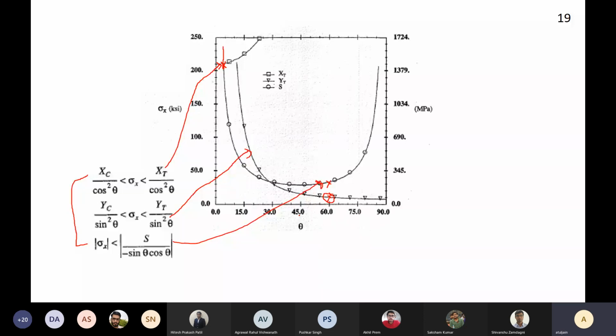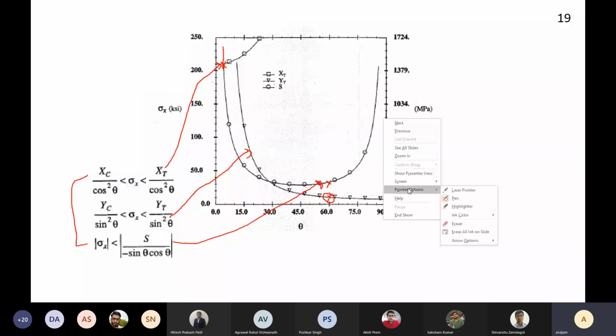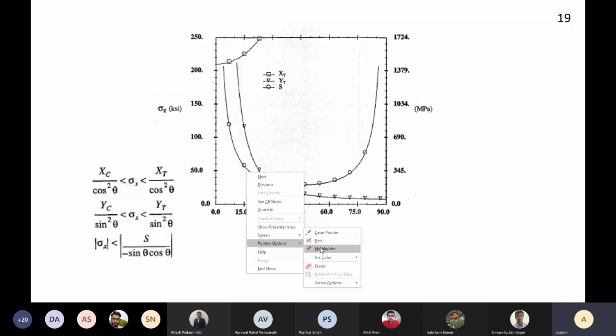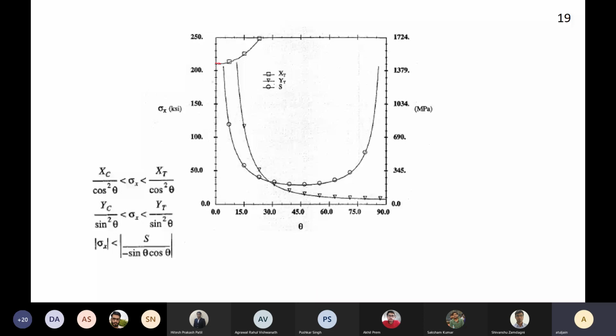So using a simple idea like this, you can actually draw the failure as a function of angle theta where the load is applied. So it's good. From 0 to about 5 degrees, it is this line. Then from 5 degrees all the way down.